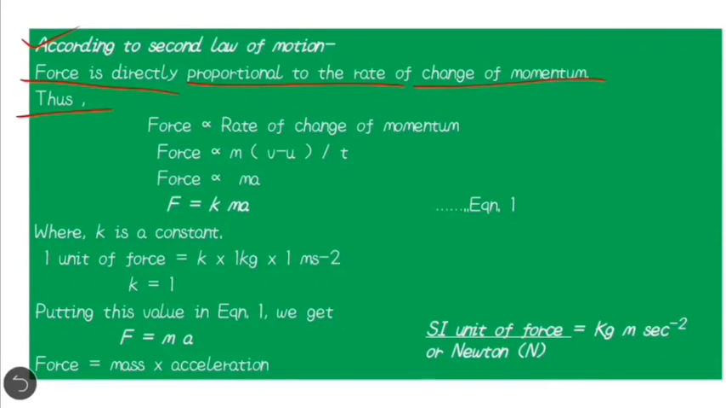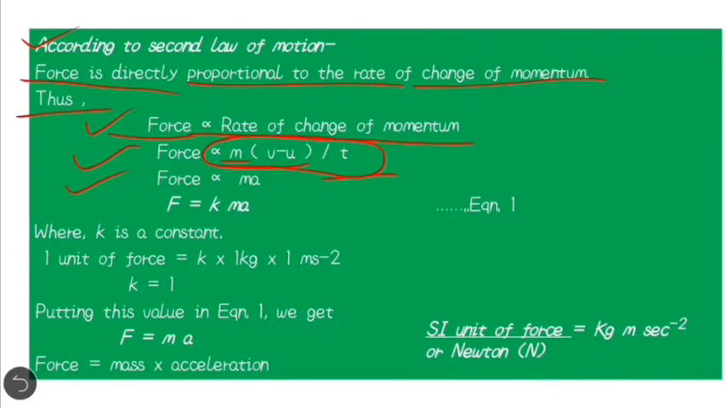By this, we can make an equation: force is directly proportional to the rate of change of momentum. Rate of change of momentum means change in momentum per unit of time. So force is directly proportional to m(v minus u) upon t, which is the change in momentum upon time. So it will be the rate of change in momentum. Now force directly proportional will be m into a.